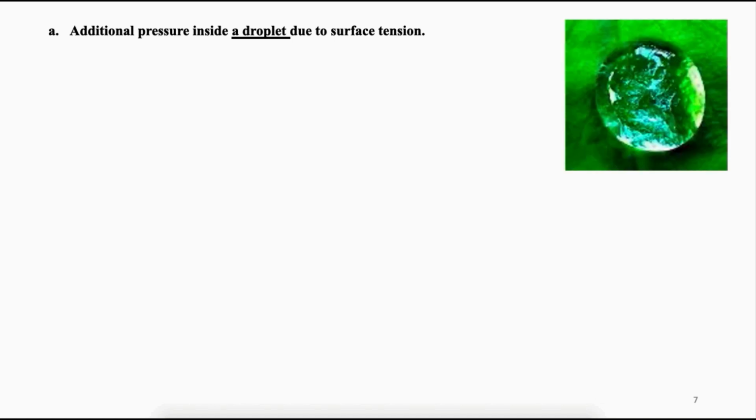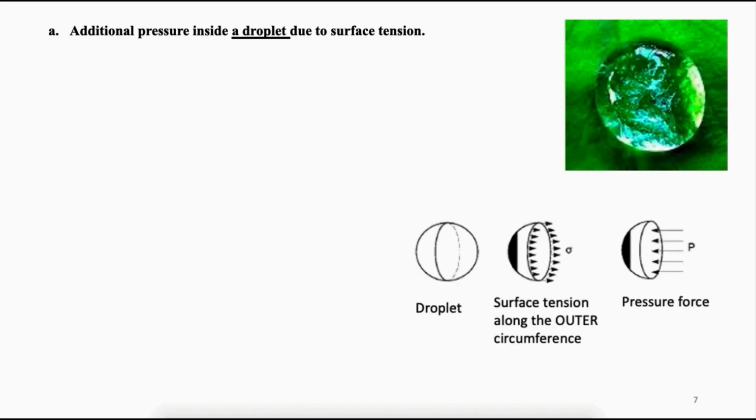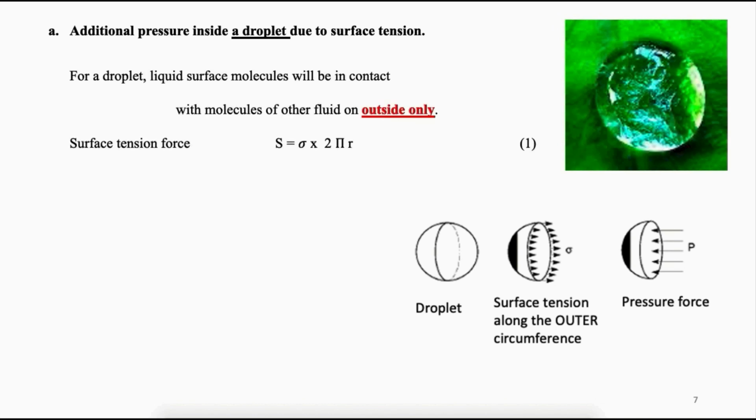Now, let us quantify the effect of surface tension in terms of additional pressure. As shown in figure, a droplet is a solid body, that is, it is not hollow inside like a bubble. Therefore, only the outer surface will be in contact with the other type of fluid. Let us consider the droplet to be a water droplet and the outer fluid to be air. So, only the outer surface of the water droplet will be in touch with the air. As we know, surface tension is a linear force. The maximum length of contact between the droplet and the air is the circumference itself.